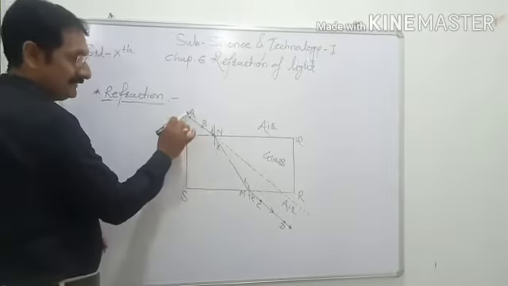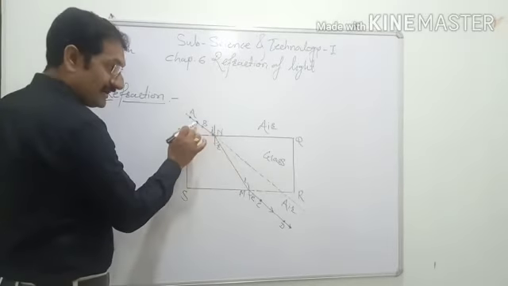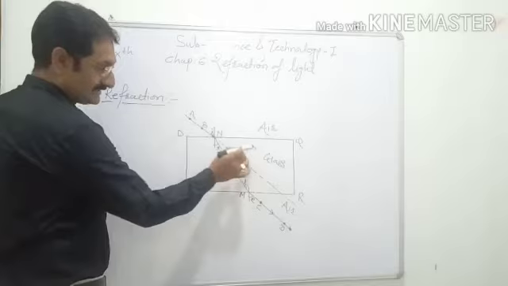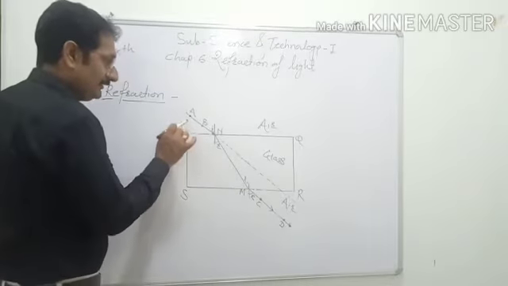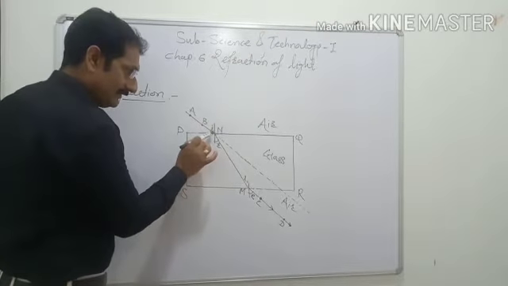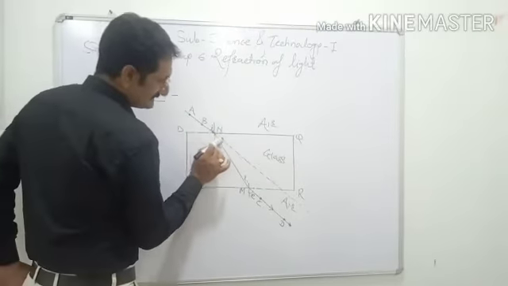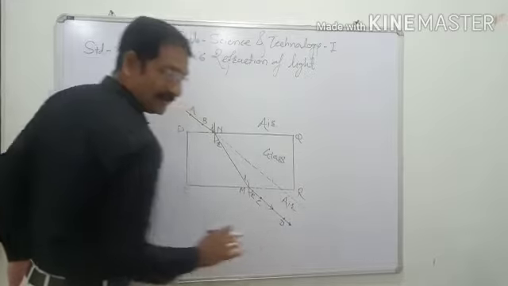Observe carefully: when the light ray AB is incident on the glass slab, the incident ray passes from the air medium to the glass medium. If it were the same medium, the ray would continue along AB as in the dotted line.